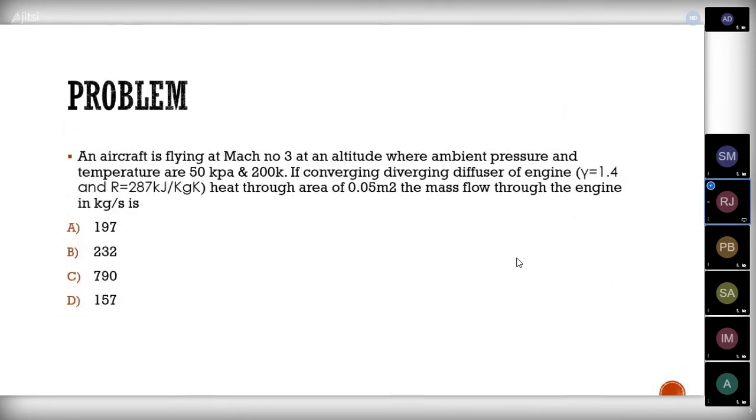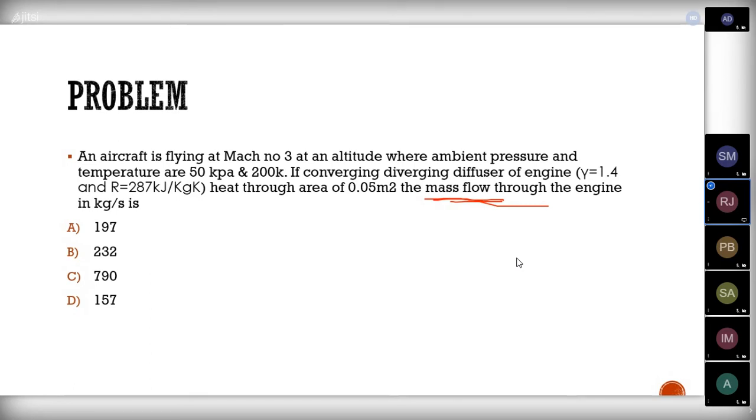So here we have a mass flow. This type of sum is mostly asked in your GATE exams and all. They ask us to find the total mass flow rate over the nozzle exit, or the engine, or in the diffuser. What is the mass flow rate?